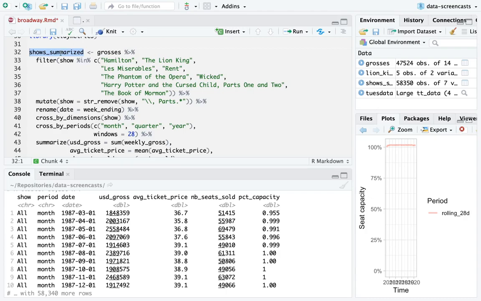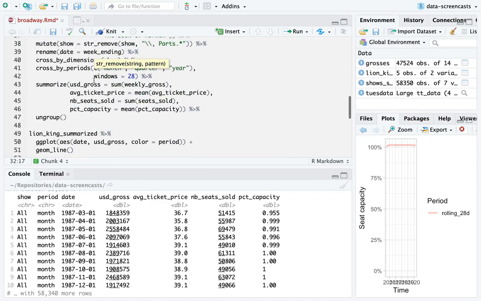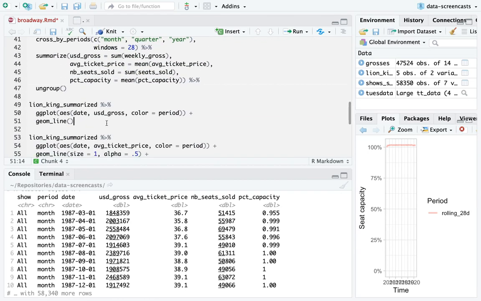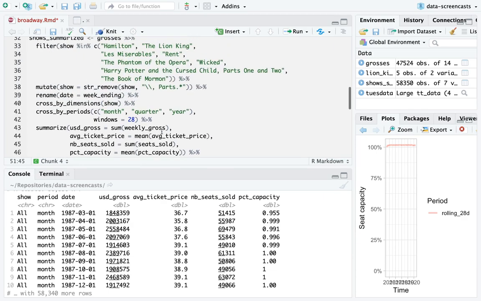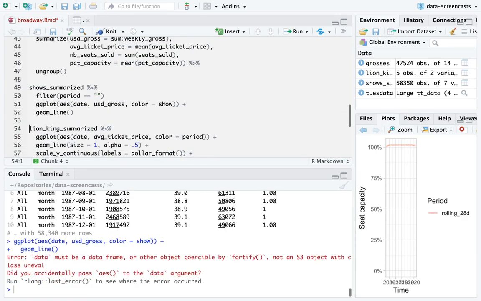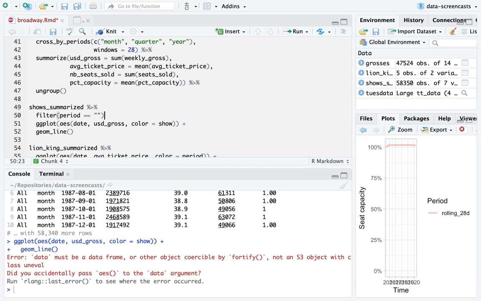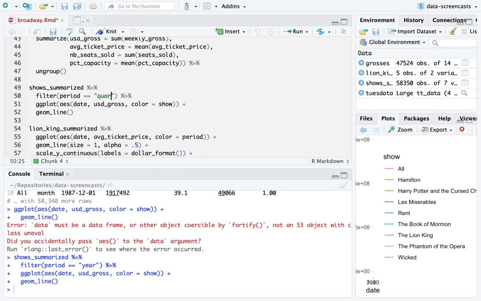We have shows summarized, and now if I visualize this, I would probably want to look only at one period, shows summarized, and say color is show. Period is, let's say, year. Let's say quarter.